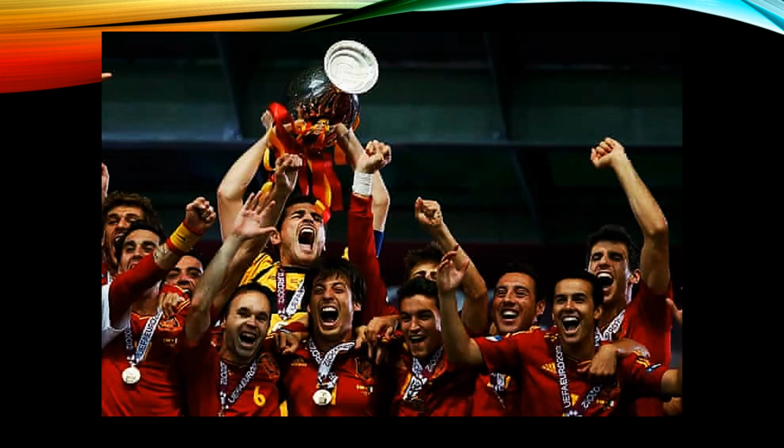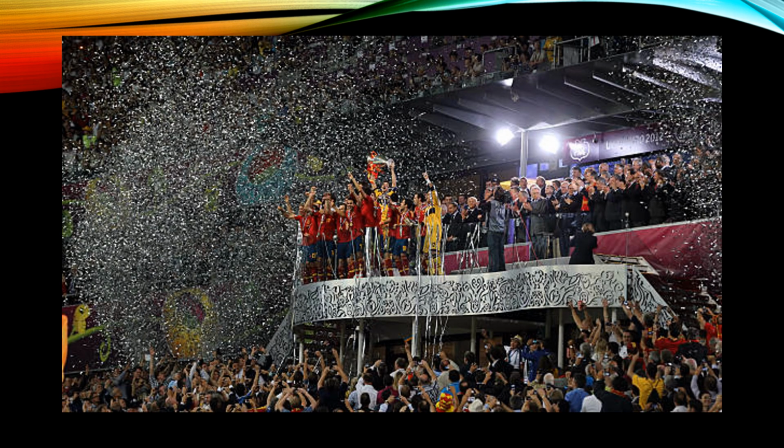Captain Iker Casillas lifts another trophy for Spain to make football history. With the 2008 Euro, the 2010 World Cup, and the 2012 Euro, Spain are the first international team to win 3 major trophies in a row. Here's another long shot of the trophy presentation.